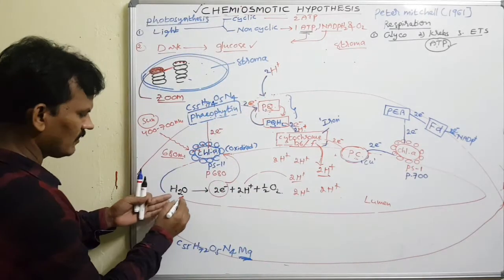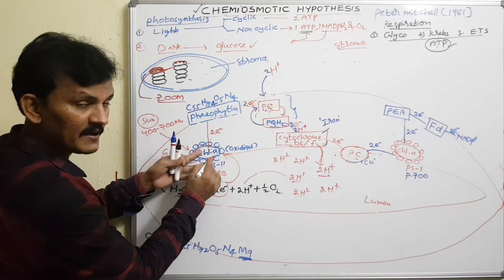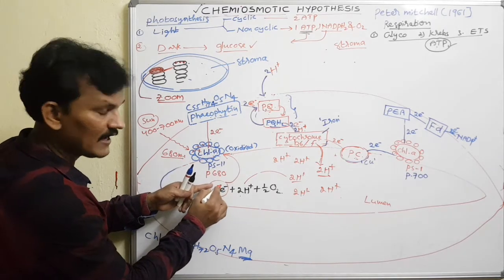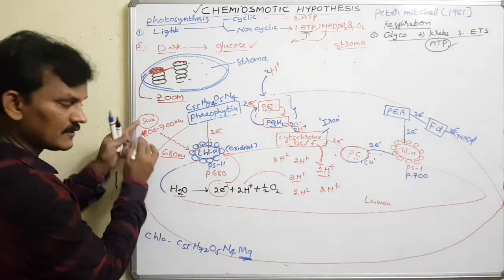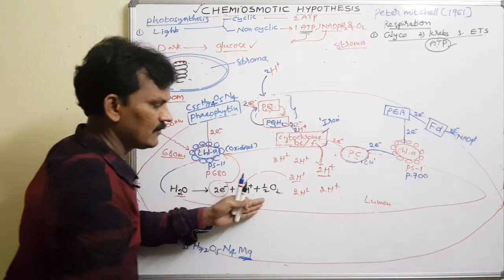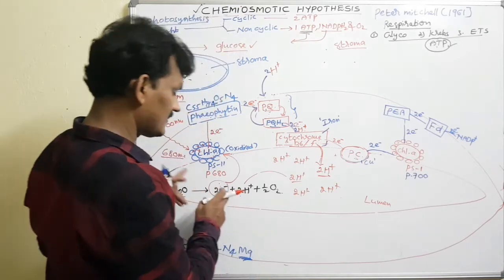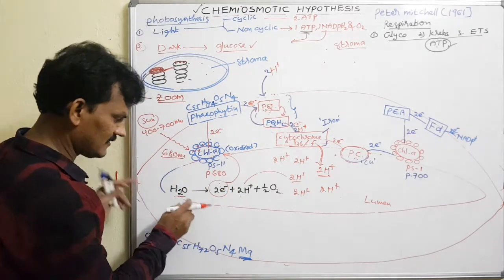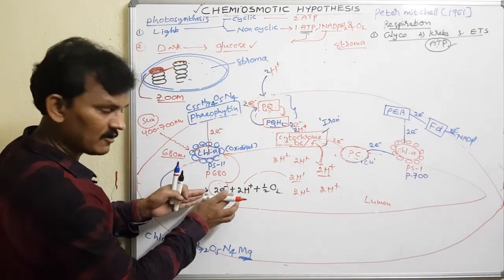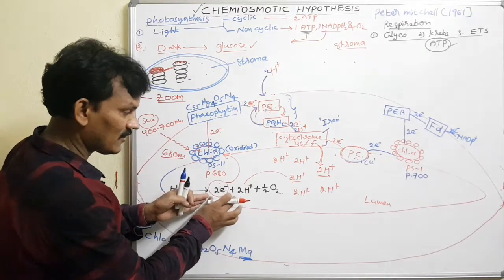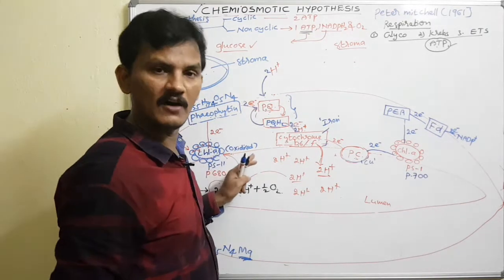Let me explain. This water molecule is split. The splitting of the water molecule is done by the oxidized state of chlorophyll a in the presence of solar energy, so we call it the photolysis of water. Mostly magnesium and chlorine are involved in the photolysis of water. The reason is the electrons from the splitting of the water molecules are given to photosystem 2 by the oxygen evolving complex.